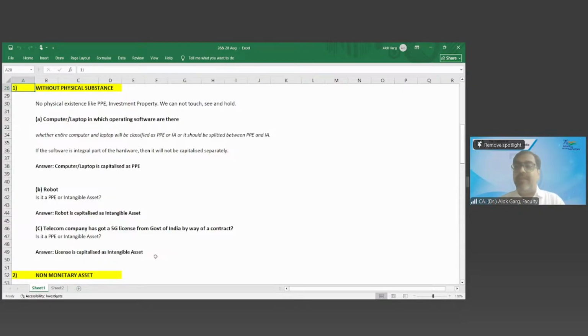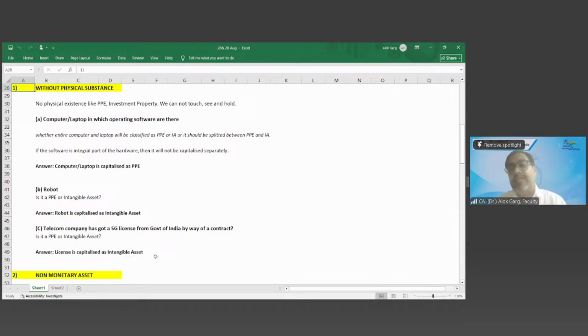When there is inventory in the shop, inventory in the godown, inventory in the custody of the supplier or the seller, can the seller say that I have a right to receive 1,000 rupees on this inventory? No. Right? Because inventory is lying with him. He does not have any right to receive. From whom will he receive? If no customer will come, if anybody will not purchase the inventory, how will he get the money? So inventory is a non-monetary asset.